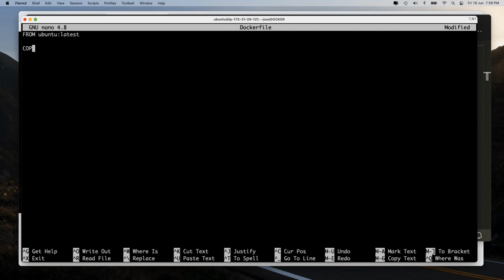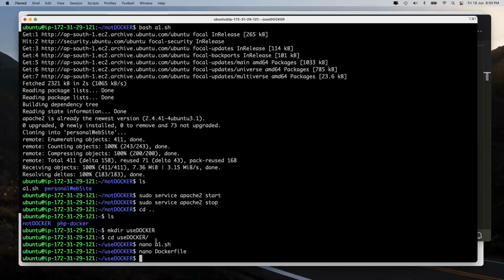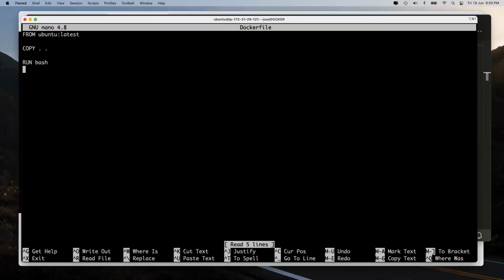Then COPY. What to copy? Everything from here, which is that shell script file. Copy it to this particular container. Third, RUN. What to run? Whatever is the name of that particular file. First of all, let me see what is the name, a1.sh. So run, and what to run? Bash, and what to run? a1.sh. If everything is good, go and do EXPOSE port number 80.